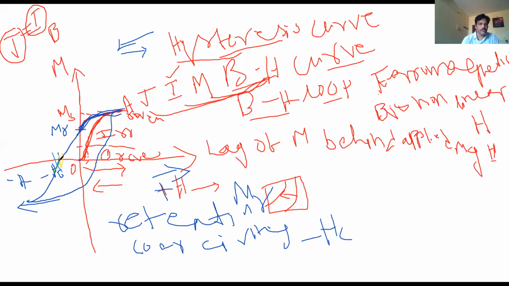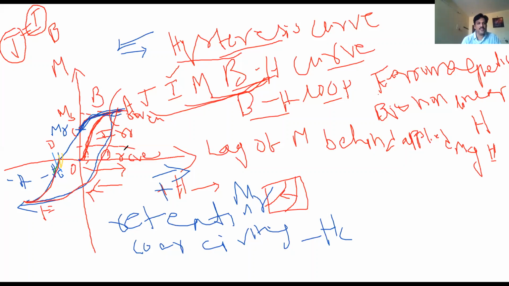Later I will increase. What happens? They are saturated. Saturation occurs when you increase the minus H. Once again you decrease, and it traces a new path. The same thing that happened here happens here. If you apply a cycle of plus H and minus H, we get a loop. This loop is known as the hysteresis loop. A, B, C, D, E, F. This loop is called the hysteresis loop or BH loop.